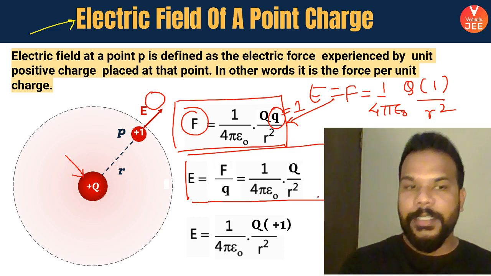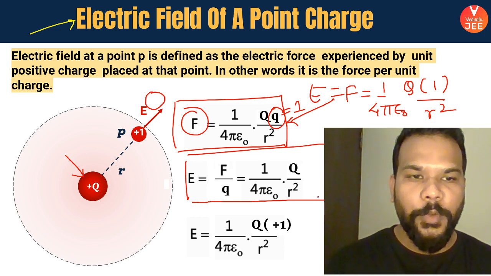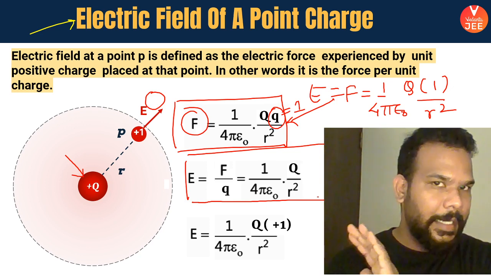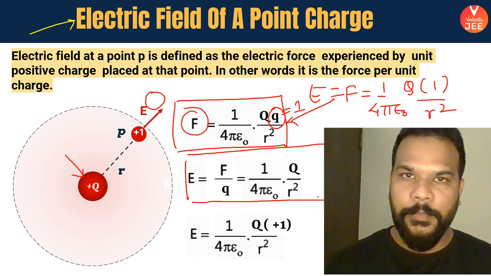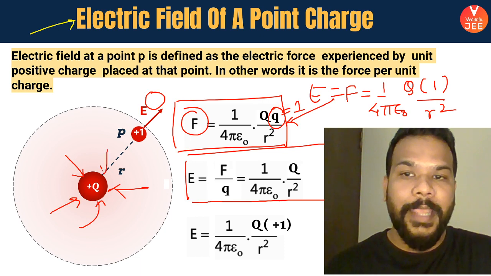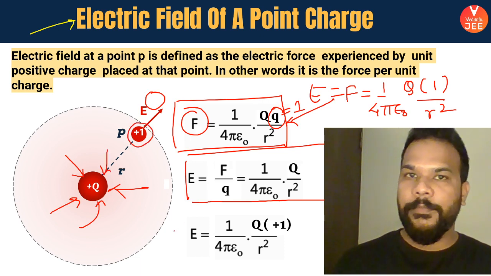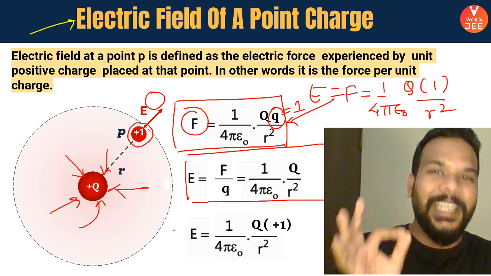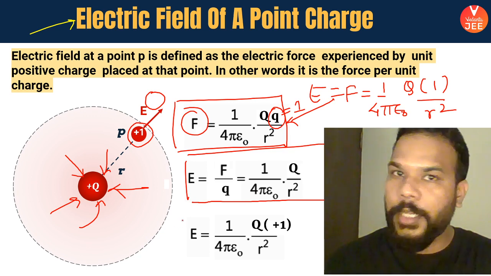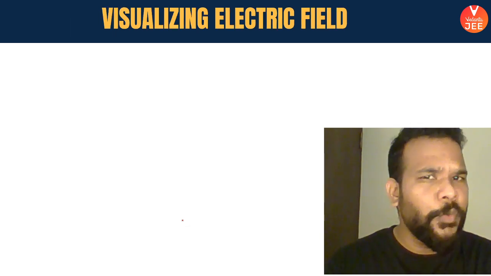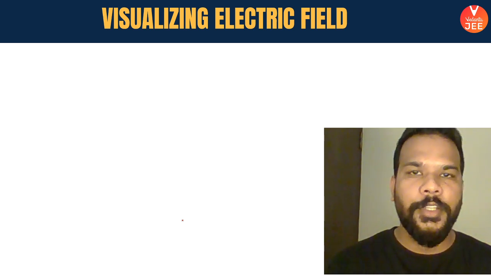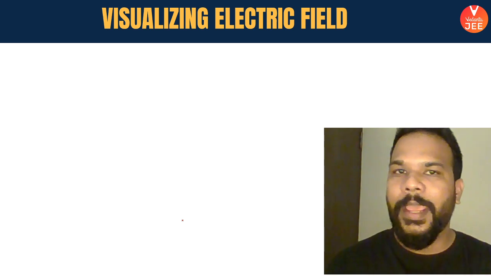So in very simple words, electric field strength is basically nothing but the electric force which is applied by this particular charge. Capital Q charge is applying that force on a unit charge. So the unit charge is going to experience a certain amount of force, which will be defined as the electric field of capital Q charge. Okay, guys, let's try to visualize this electric field now. I hope the formula is clear. It is force per unit charge. For a point charge, it is kq by r square.